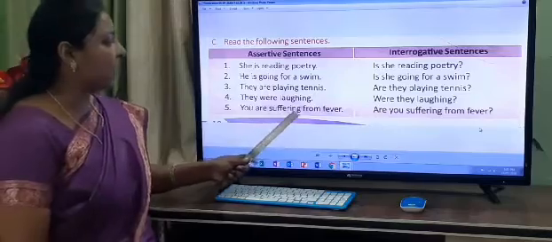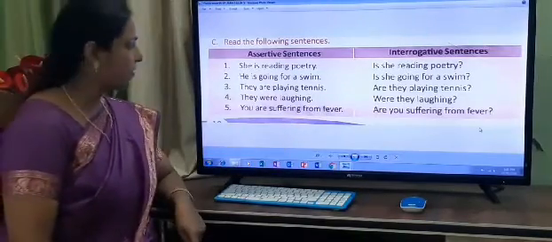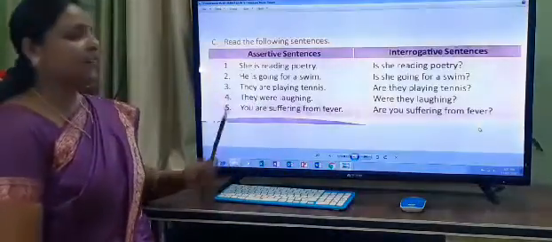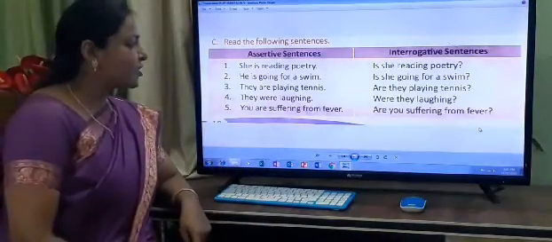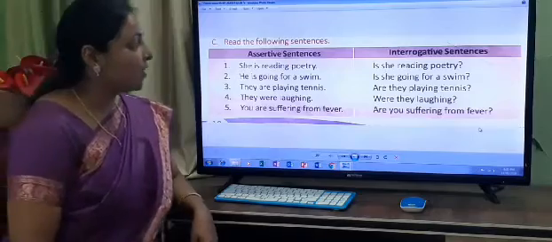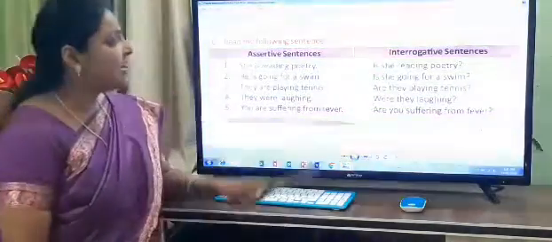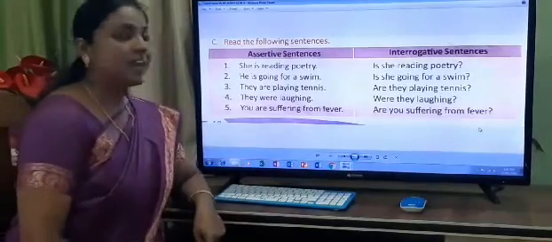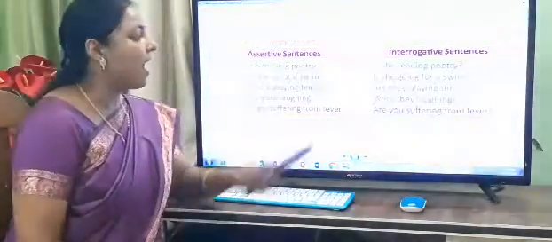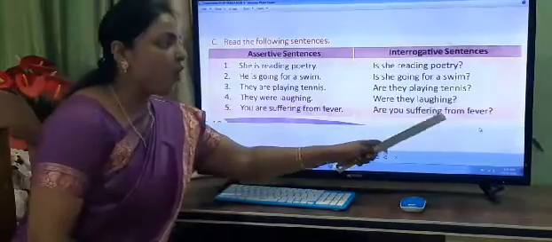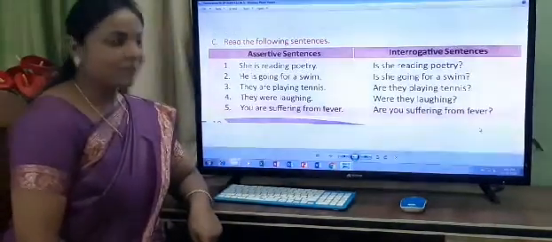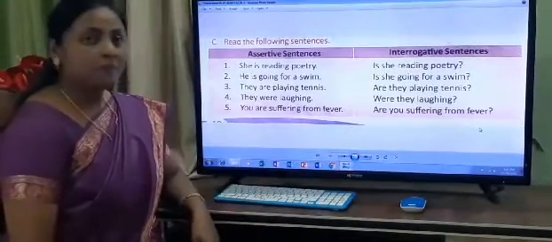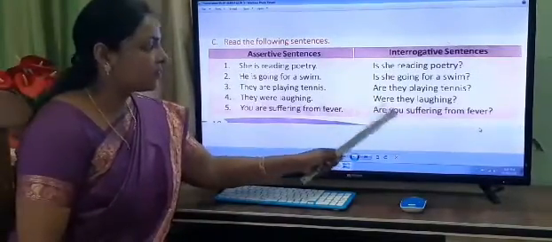Now next example, number 5: you are suffering from fever. What is the helping verb here, children? Are. Correct. So, what is the interrogative sentence? Are you suffering from fever? We will ask the question like this. Are you suffering from fever? So, what is the helping verb here? Are. So, it comes before the subject.